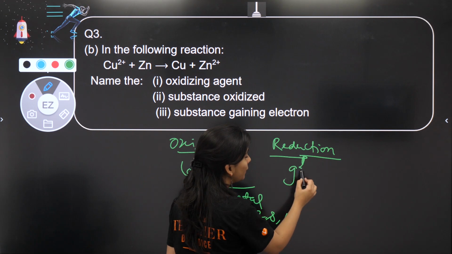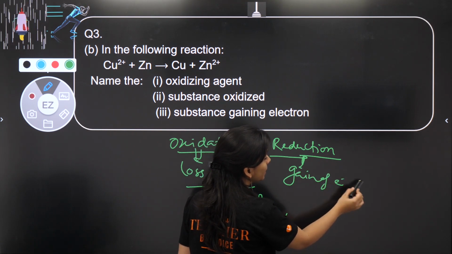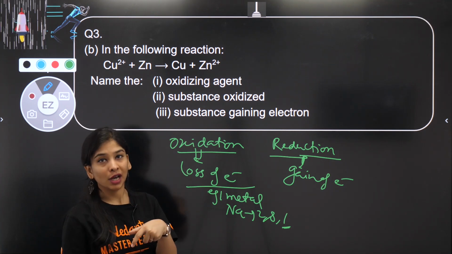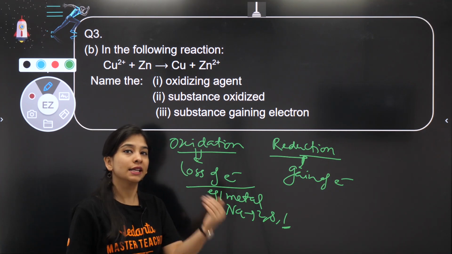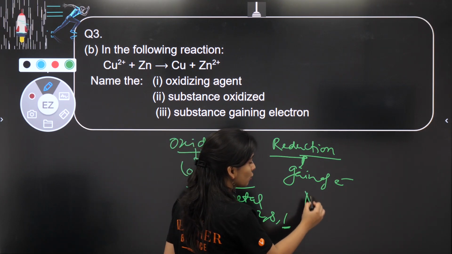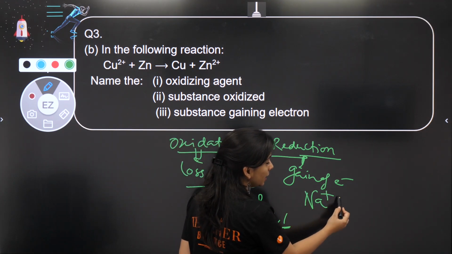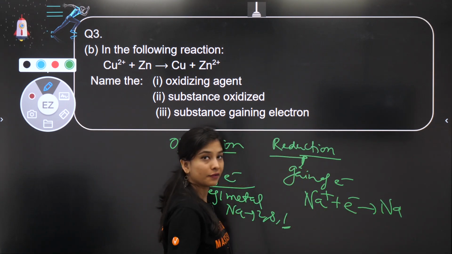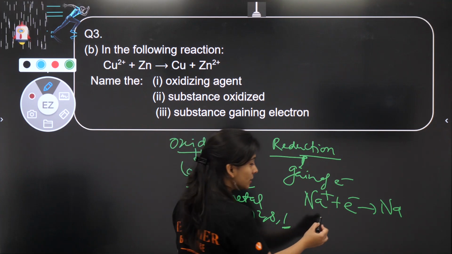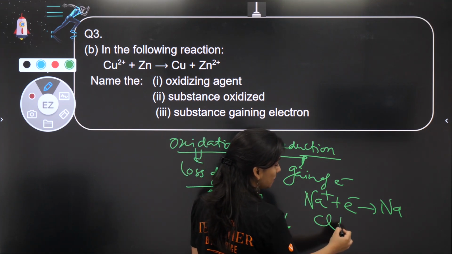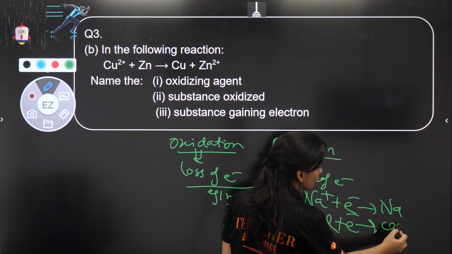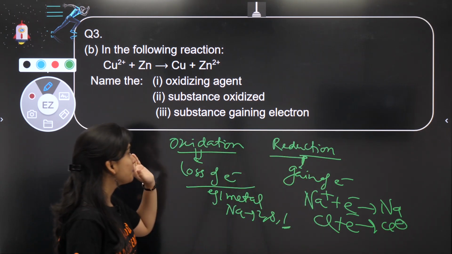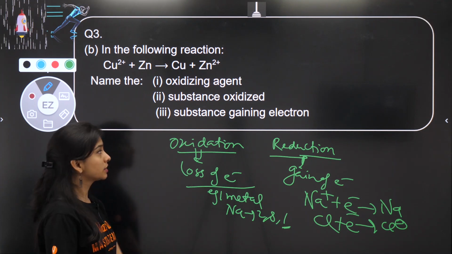Reduction means gain of electron. Generally it is the property of non-metals, and metals having positive charge. They want to get rid of their charge and gain electron, right? So suppose I talk about Na plus only, it will accept one electron to get rid of its charge, positive, negative. So Na plus is getting reduced. Even if I talk about chlorine, chlorine believes in accepting one electron so that it would be stable. So gain of electron is always reduction. Loss of electron is always oxidation.